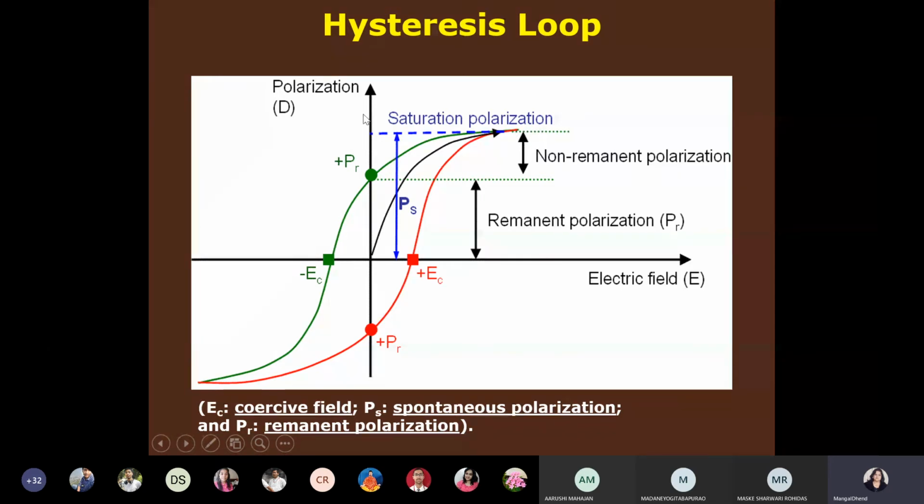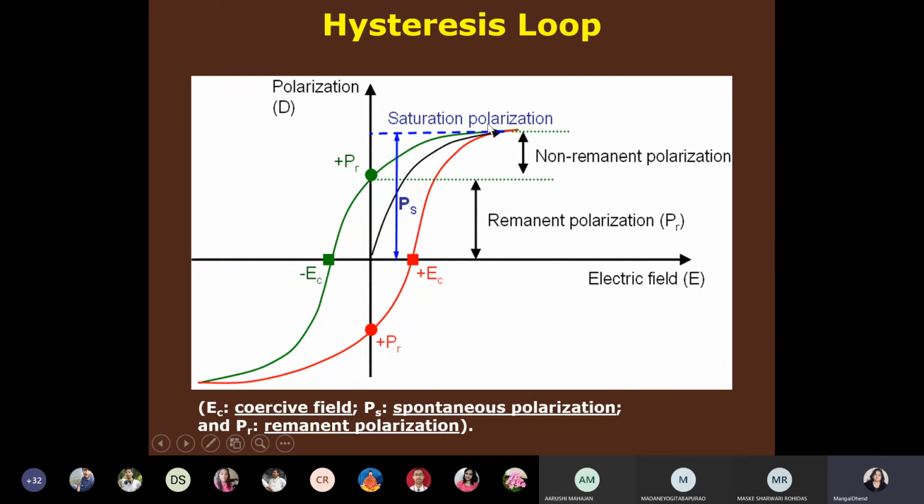This will be the maximum polarization to which the material can polarize with the applied electric field. You go on increasing the applied field, and after some stage there will be no increase. So this is known as the saturation point. This polarization point will be known as maximum polarization. Now as it is not changing, what will we go on doing? We will just go on reducing the electric field intensity. Suppose this is the maximum point, then go on reducing the electric field intensity.